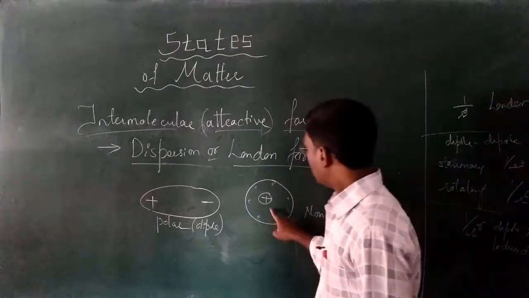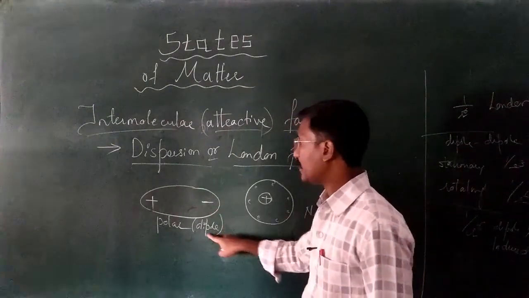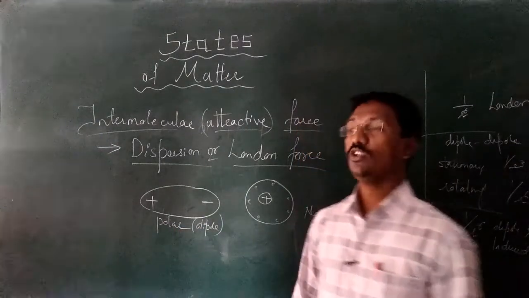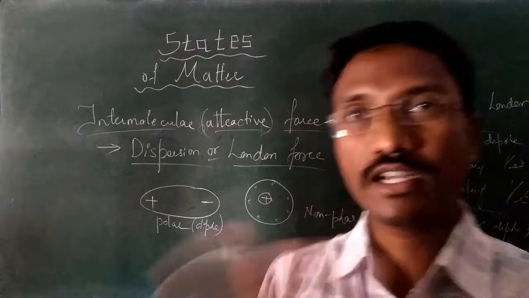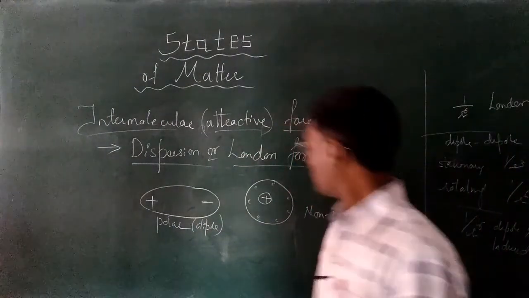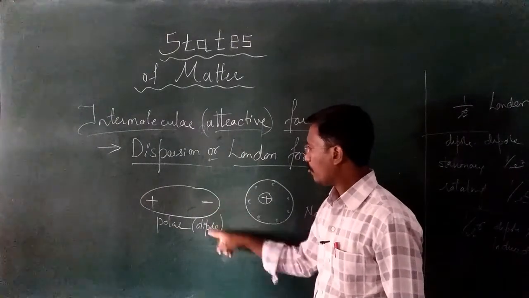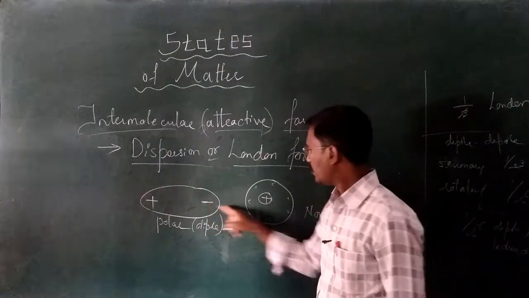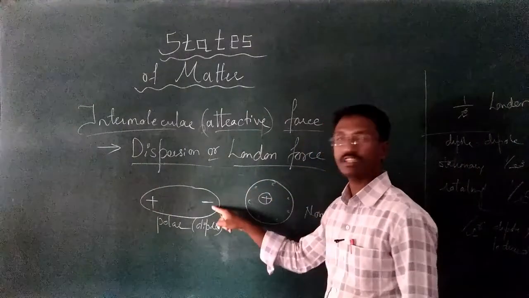So when this non-polar compound is brought towards the dipole molecule, towards the polar molecule, there is attraction between the oppositely charged ends. Can you see here? In this dipole, we are bringing the negatively charged pole.